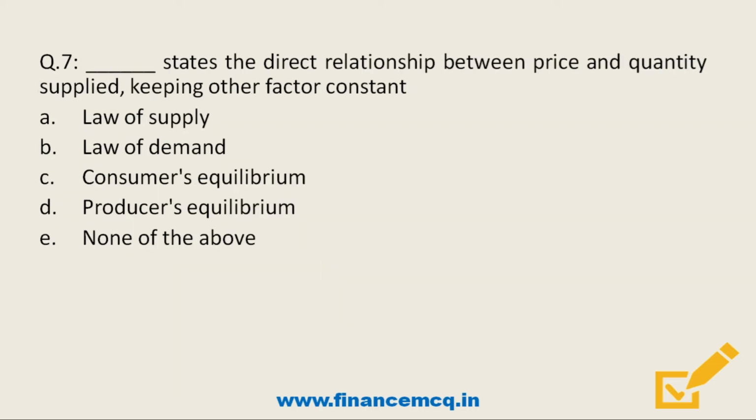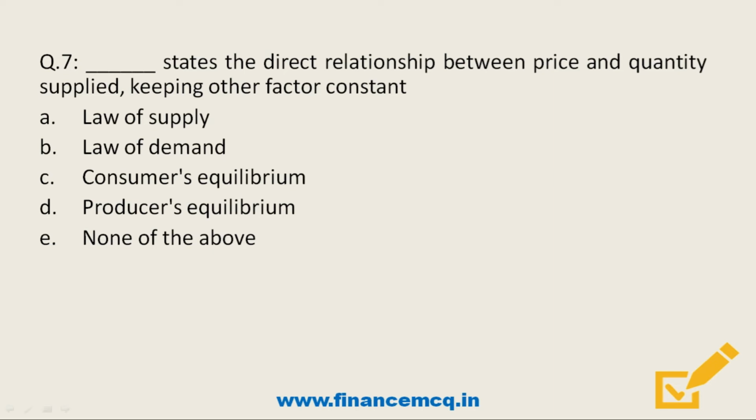Next question. Dash states that there is a direct relationship between price and quantity supplied, keeping other factors constant. So the options are option A, law of supply; option B, law of demand; option C, consumers equilibrium; option D, producers equilibrium; option E, none of the above.